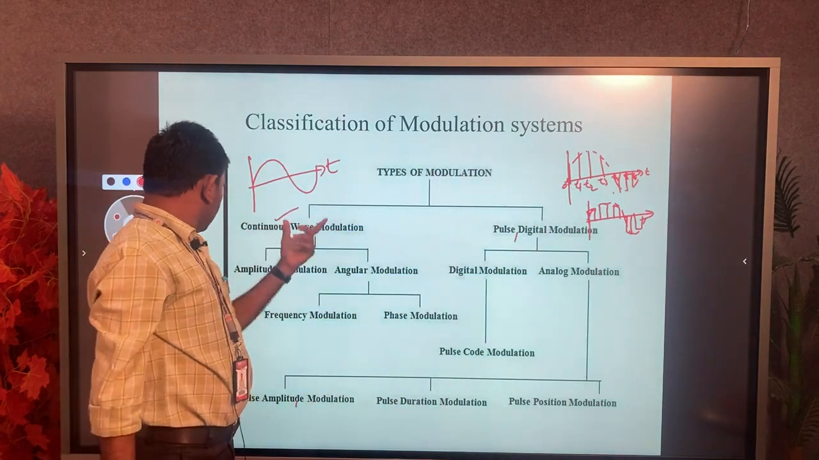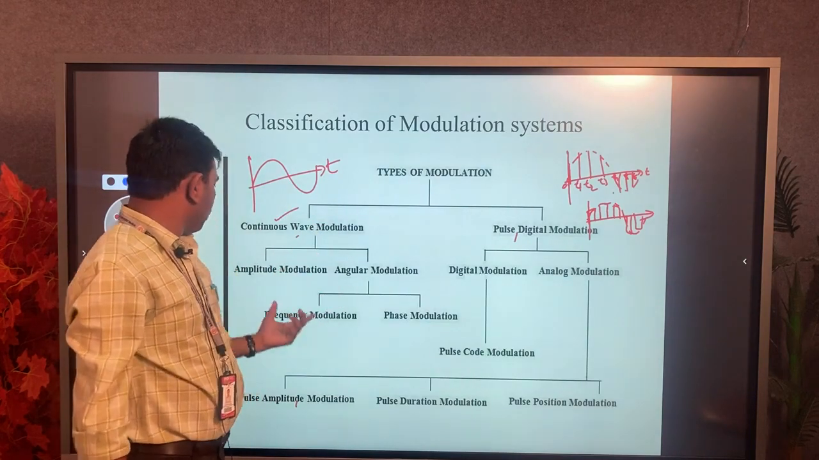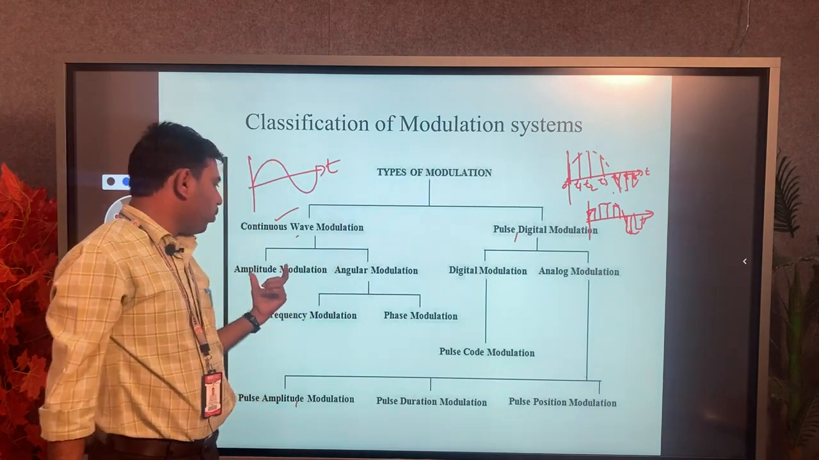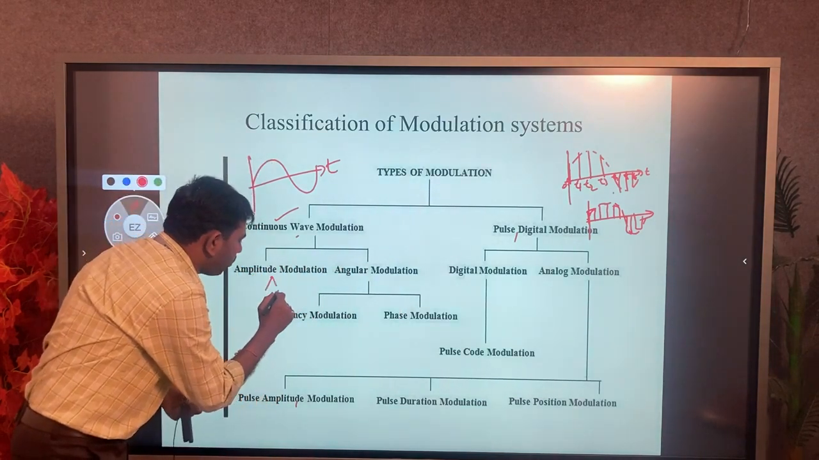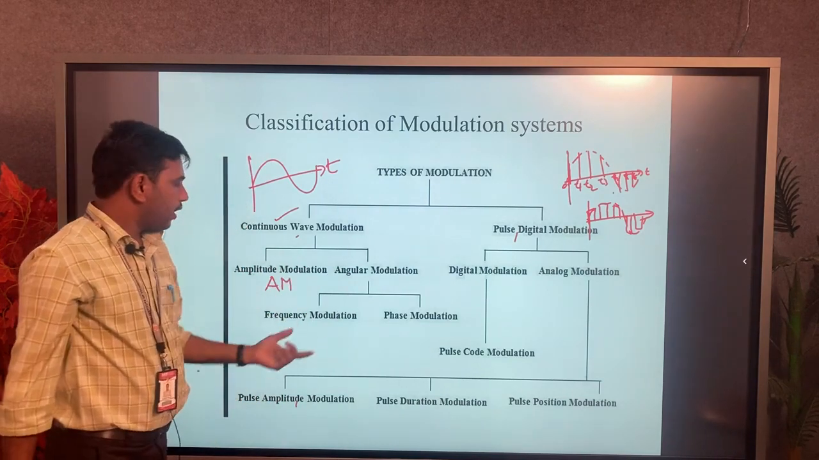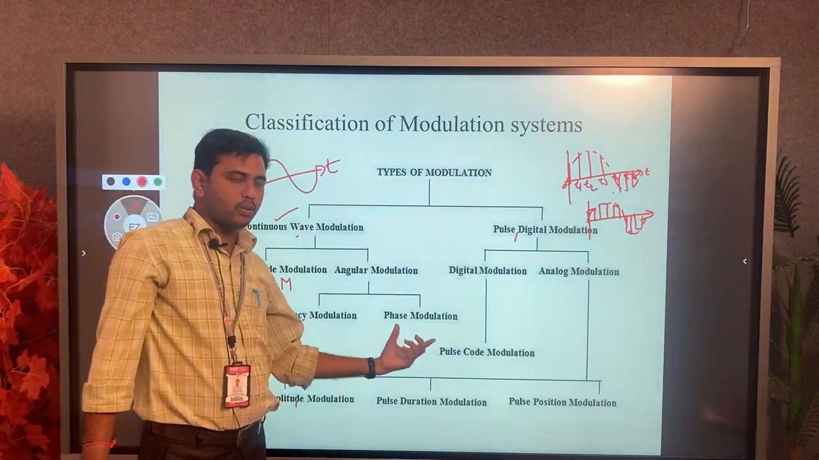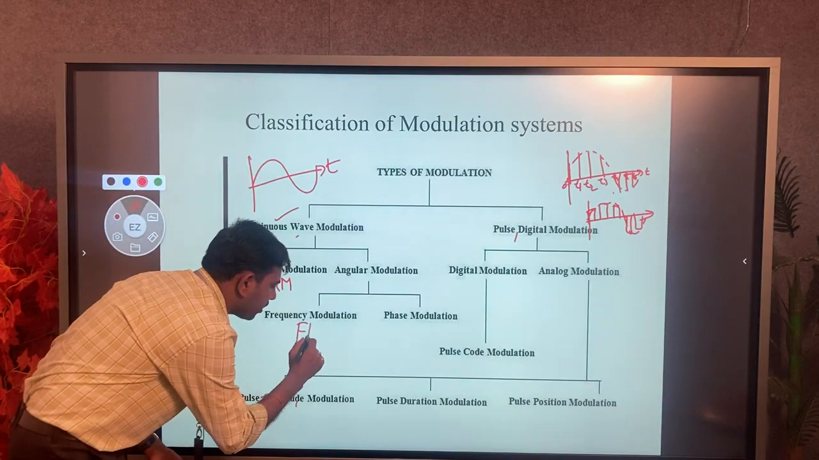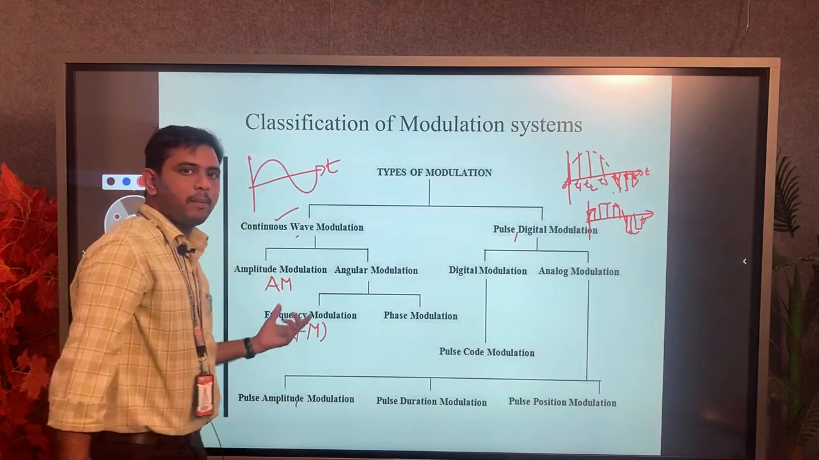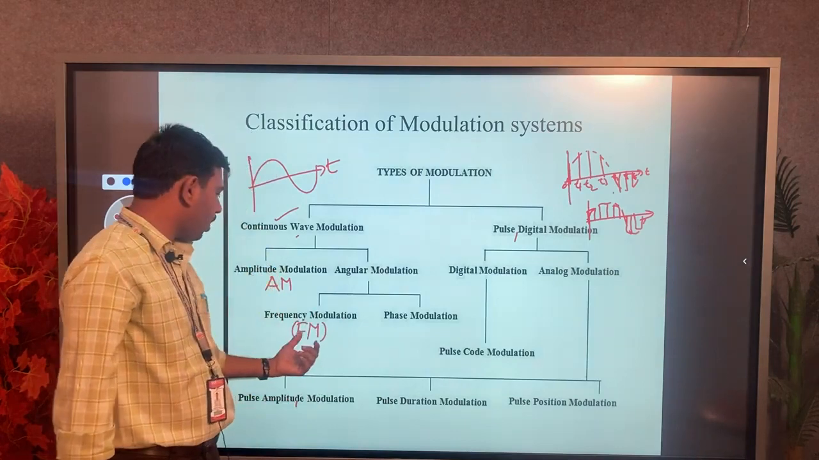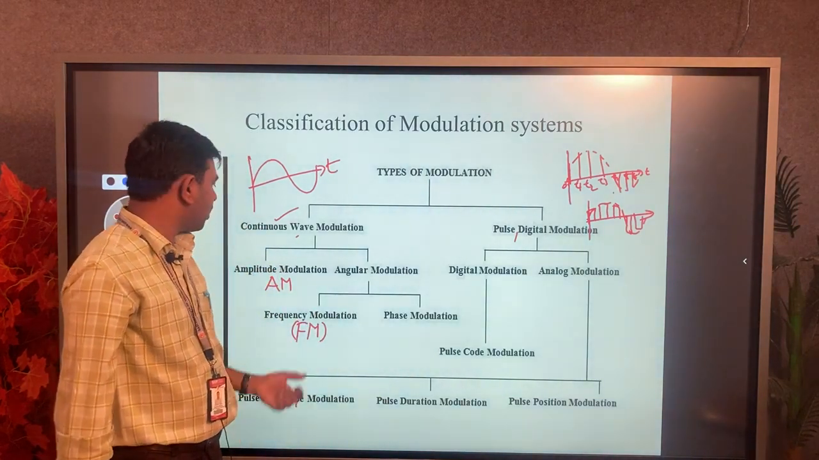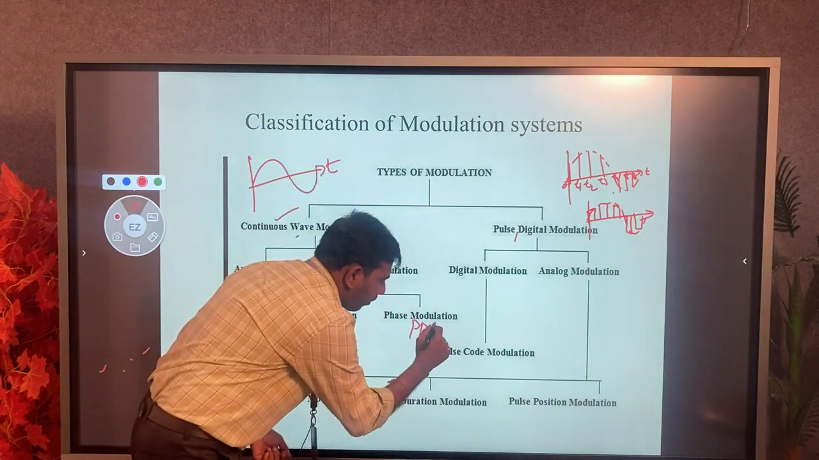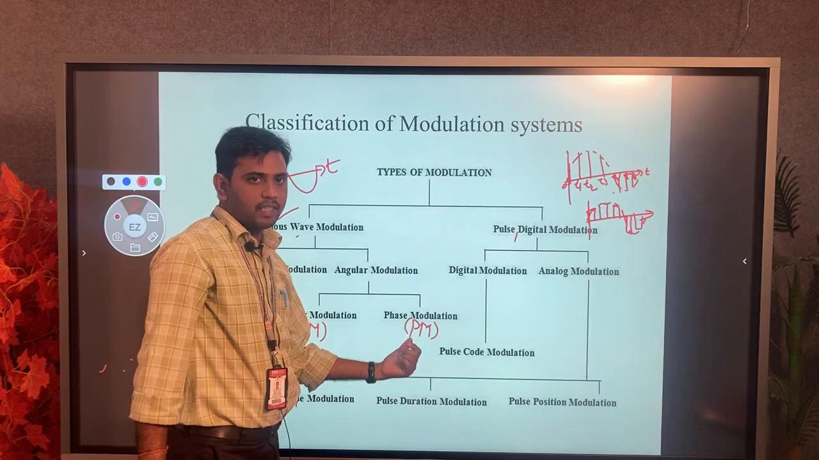Now the continuous wave is again classified into two types: amplitude modulation and angular modulation. Amplitude modulation, the short form we note, is AM. Angular modulation we classify into two types, frequency modulation and phase modulation. Frequency modulation notation is FM. In most of the mathematical analysis we study, the short form is FM. FM means frequency modulation, AM means amplitude modulation, and phase modulation is written as PM, that is phase modulation.